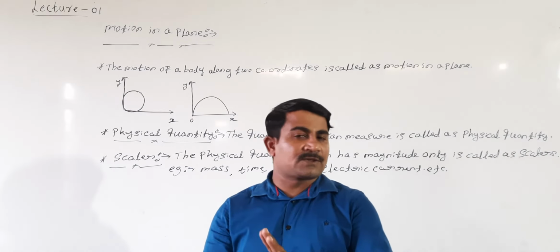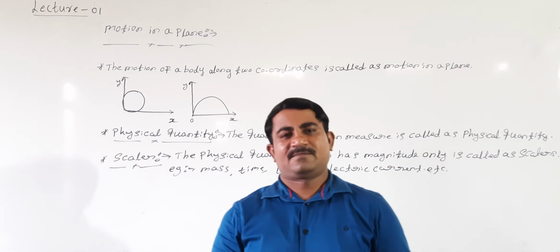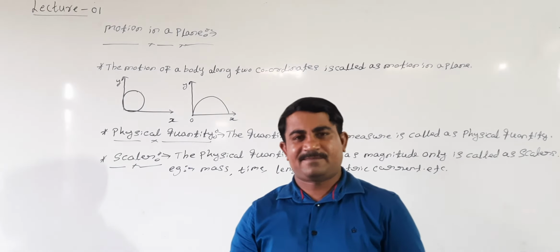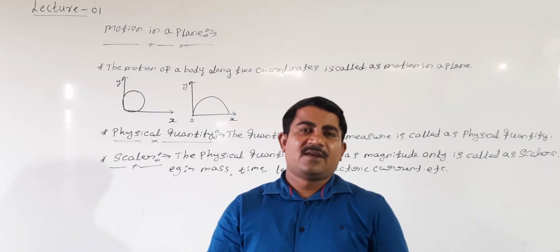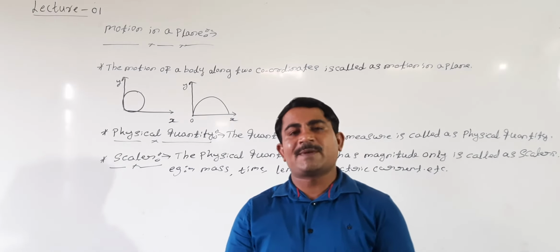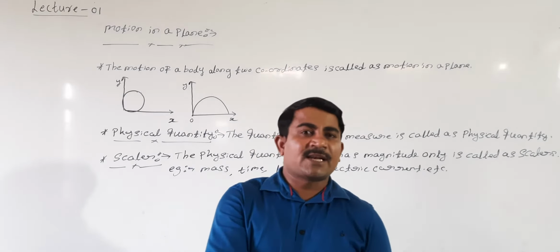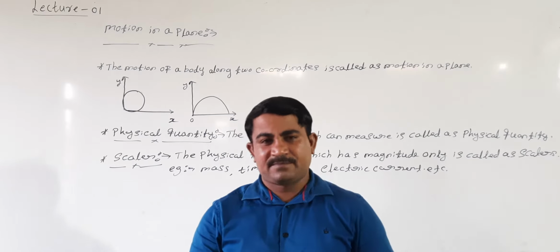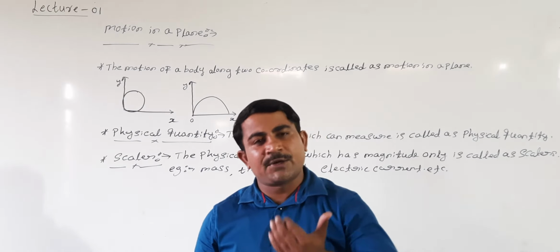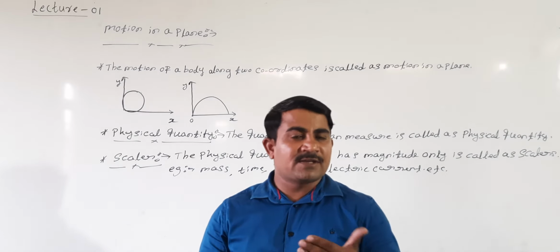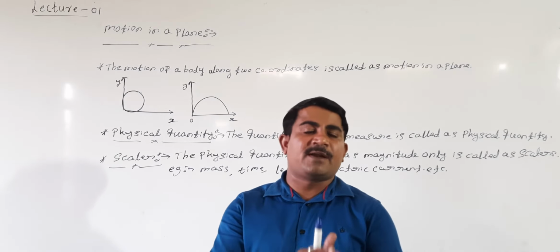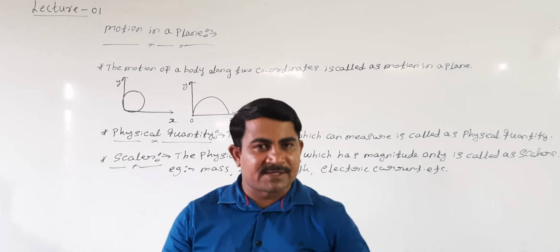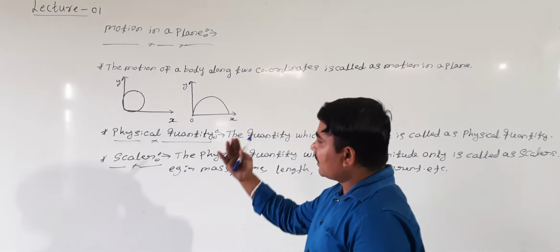And the scalar quantity does not depend on direction. Simply, scalar means any physical quantity which has no direction but has magnitude. Right? This we are calling scalar quantity. And the scalar quantity can be represented by small letters. The scalar quantity can be added by simple algebra. Simple algebra means 2 plus 2, 4, you can add, or you can subtract easily: 4 minus 2, you can directly call 2. I mean, addition and subtraction of scalar quantities can be done by simple algebra. Remember the concept of scalar quantity.